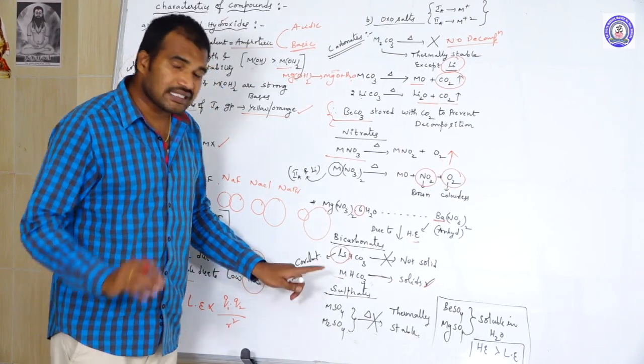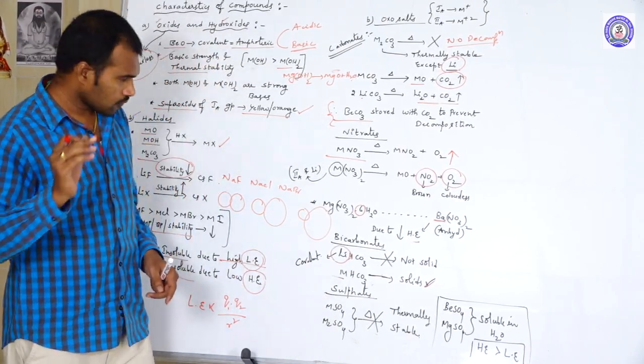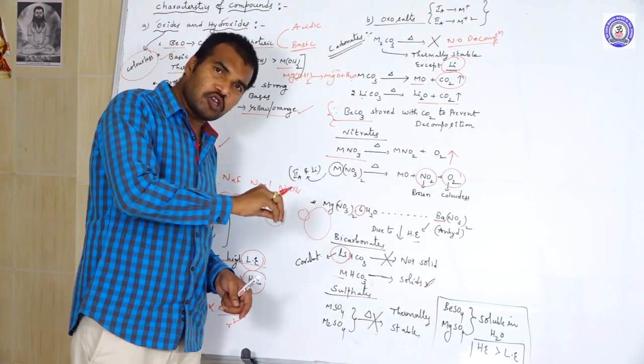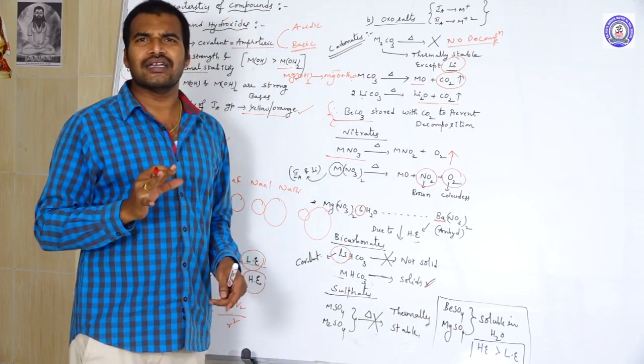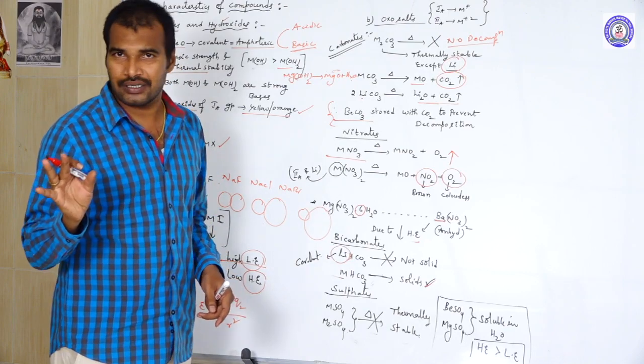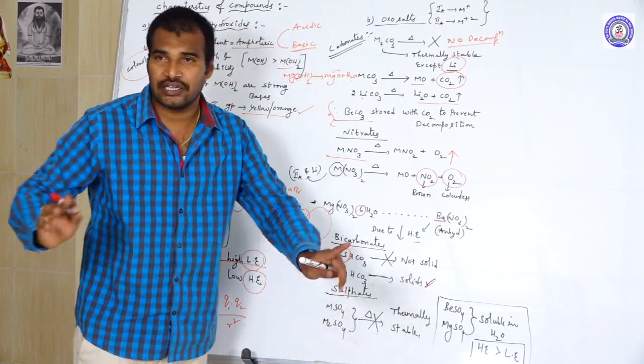This is one of the anomalous behaviors of lithium also. Next, sulfates. If you take both 1A group and 2A group sulfates, most of the metallic sulfates are thermally stable, so on heating they will not decompose.